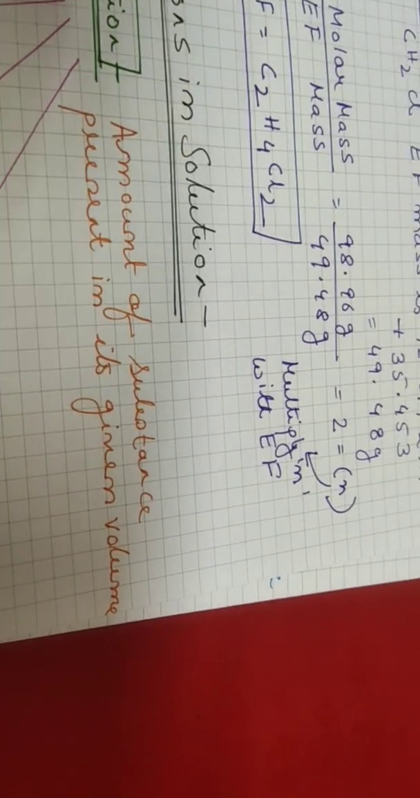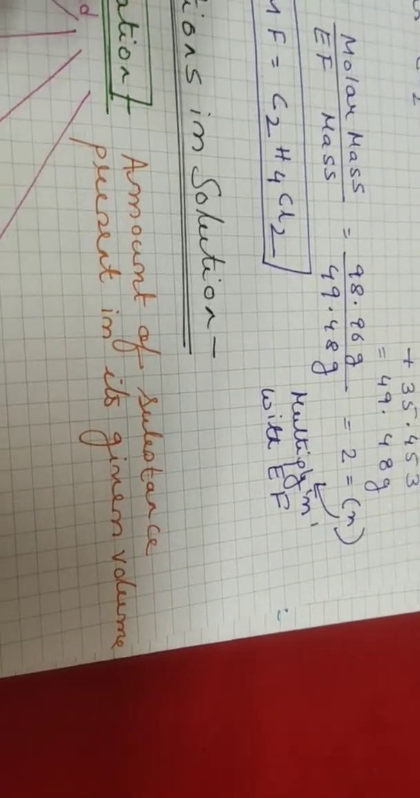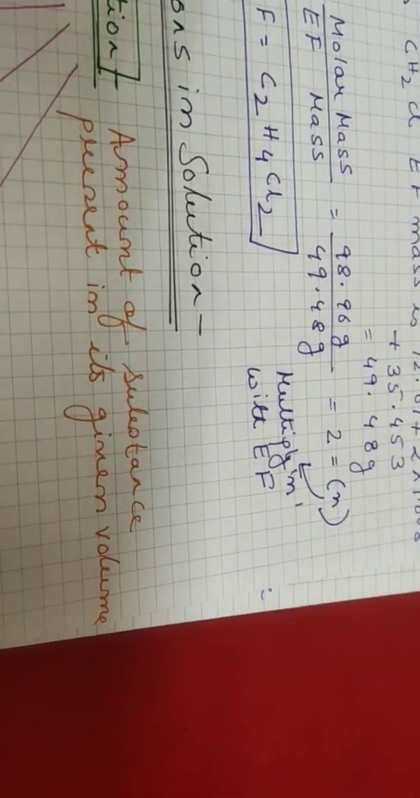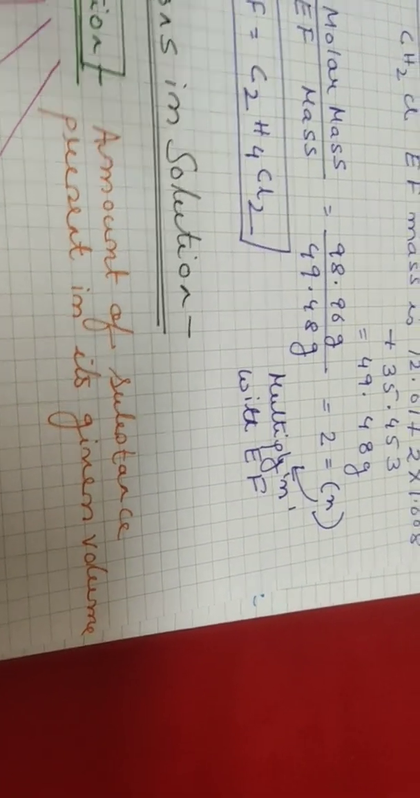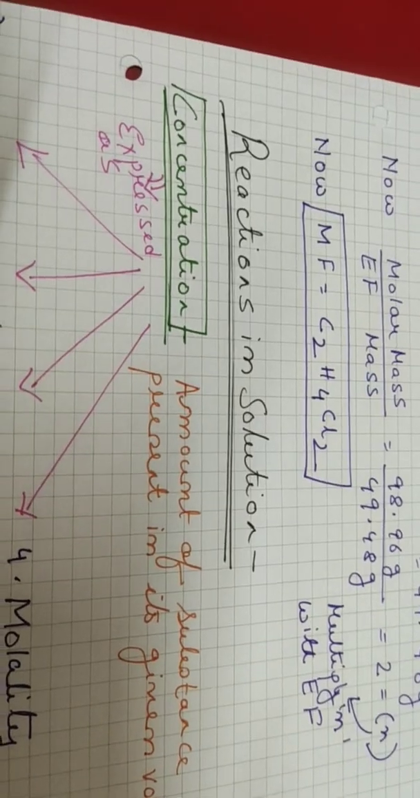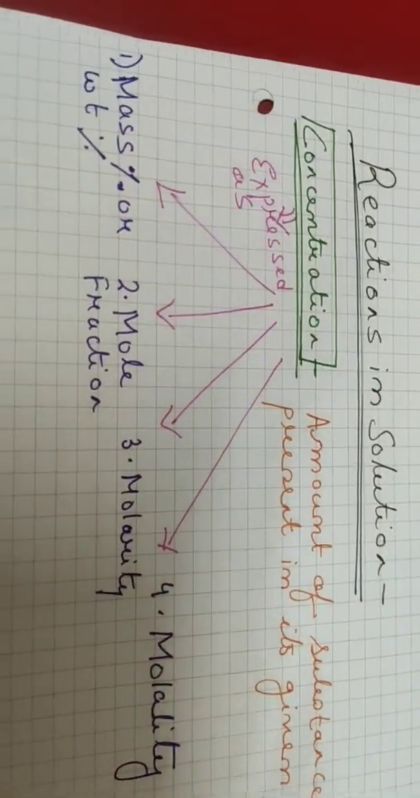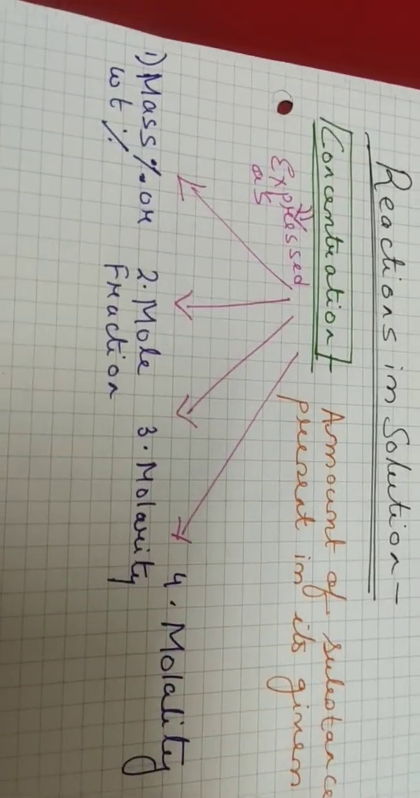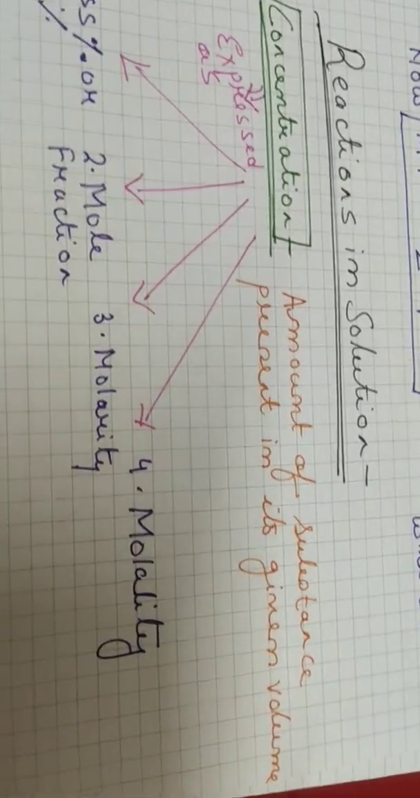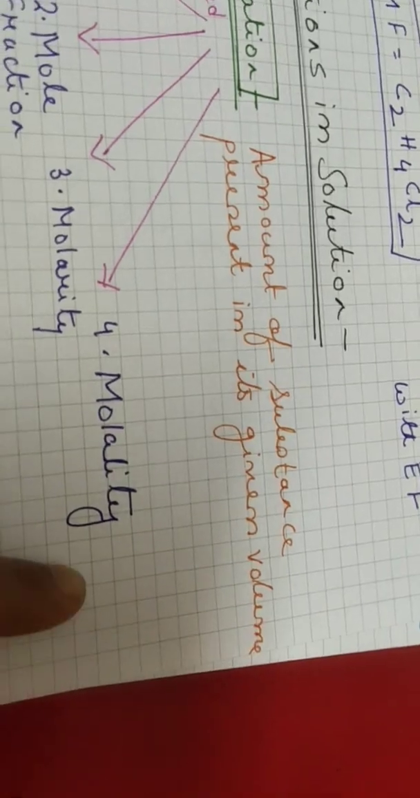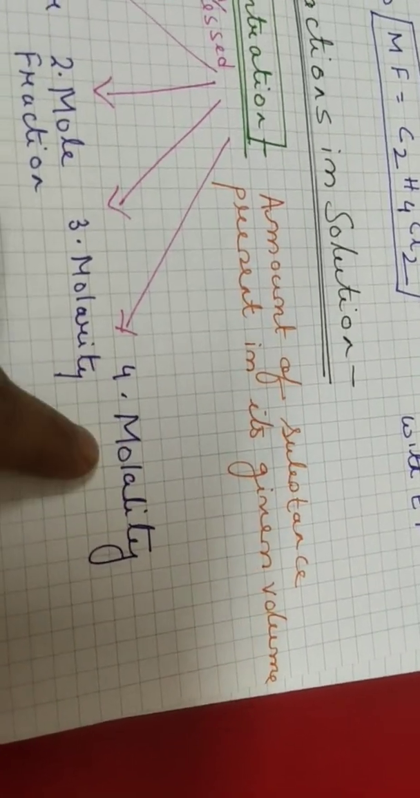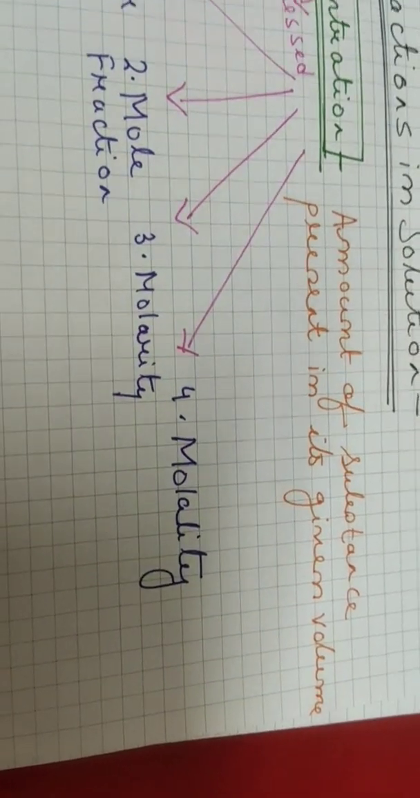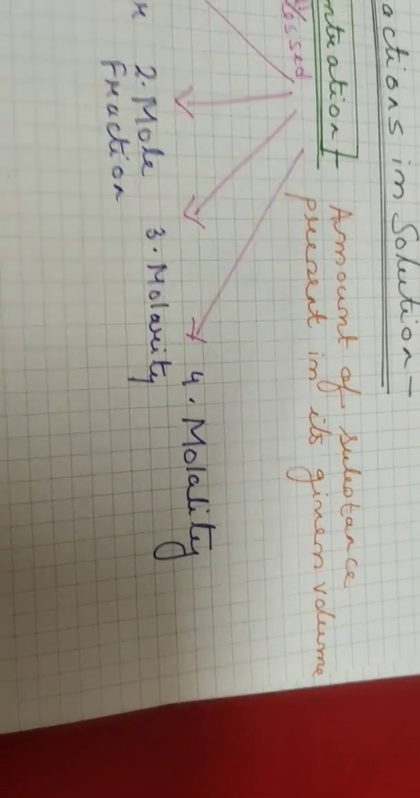So, the mass of that solute should be understood. What is this? This is the amount of substance which is present in this liquid, and that makes the concentration. And this concentration is expressed here in 4 types: mass percent or weight percent, mole fraction, molarity and molality. Molarity and molality are the important concentration terms which are often used.